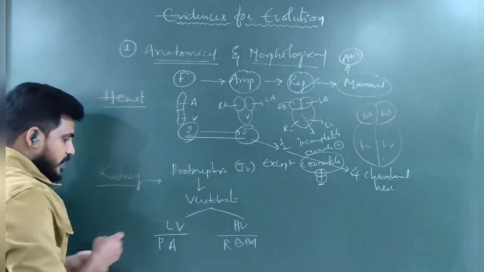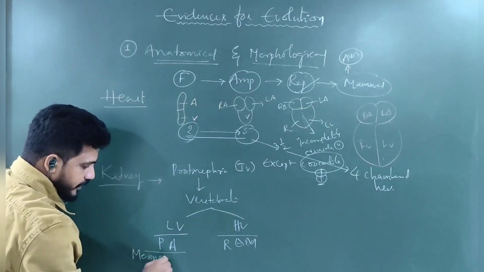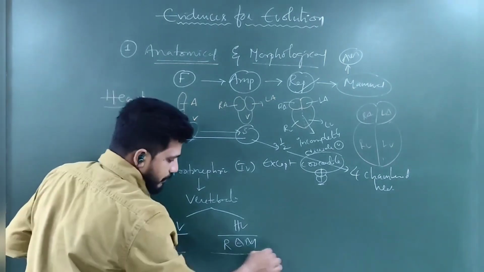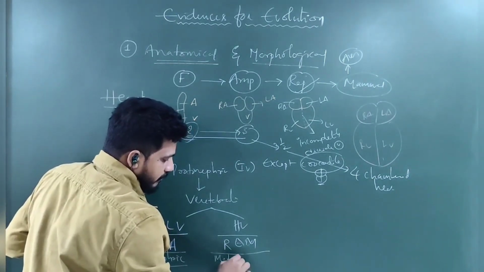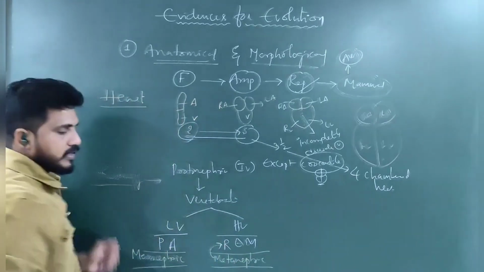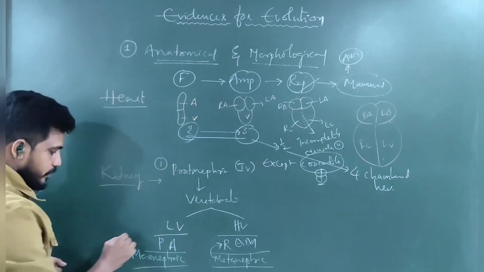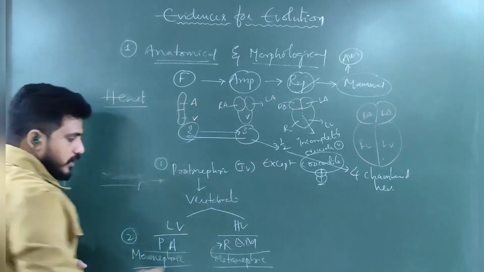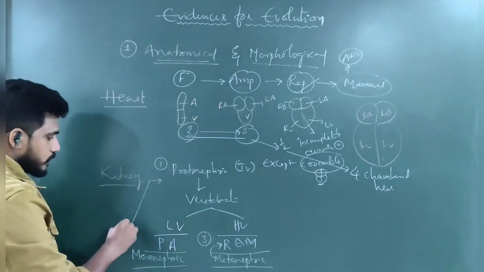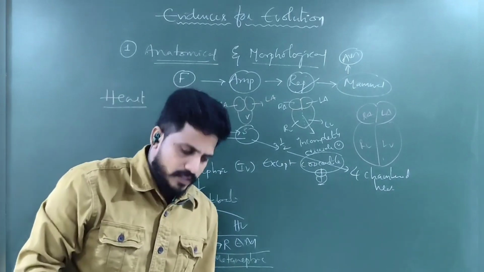In fishes and amphibians, the kidney is mesonephric. Whereas in reptiles, apes, and mammals, the kidney is metanephric. First, metanephric kidneys are found in reptiles. So protonephric is the initial, mesonephric is the middle, and metanephric is the highest in development. So 1 becomes 2, 2 becomes 3 gradually. Like that, there are so many.